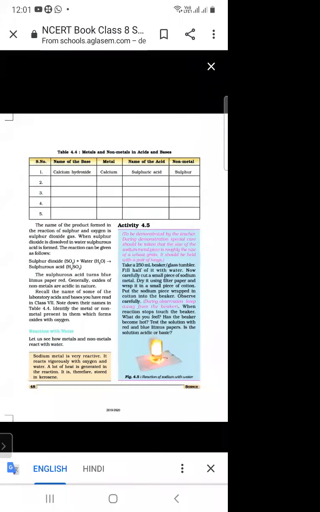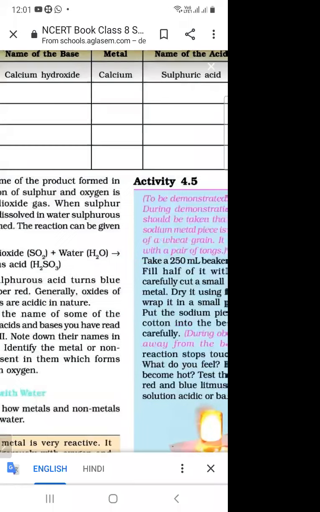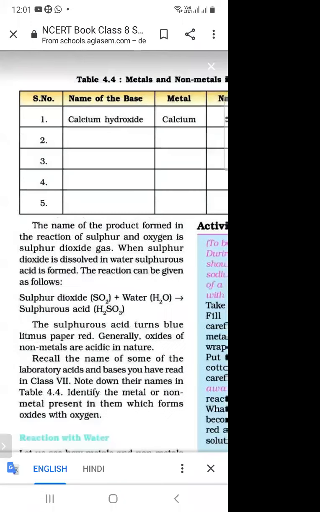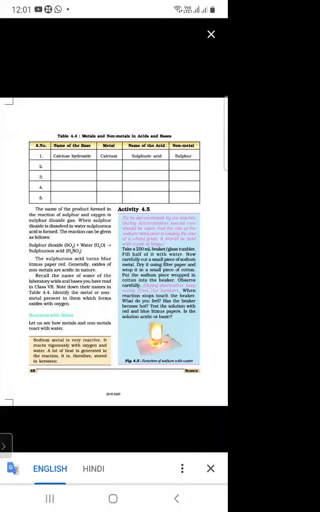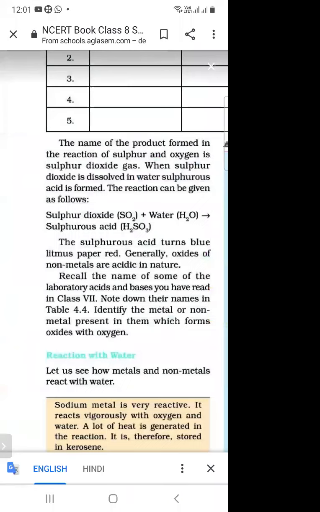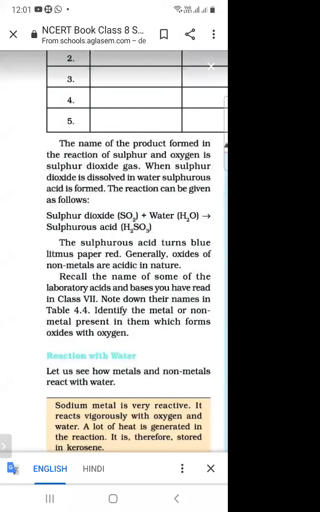And next, what is the reaction of metals and non-metals with acids? What do you mean by acid? The substances which are sour in taste are called acids. And what is the reaction of metals and non-metals with acids, and whether it is acidic or basic in nature. So you have to learn this.